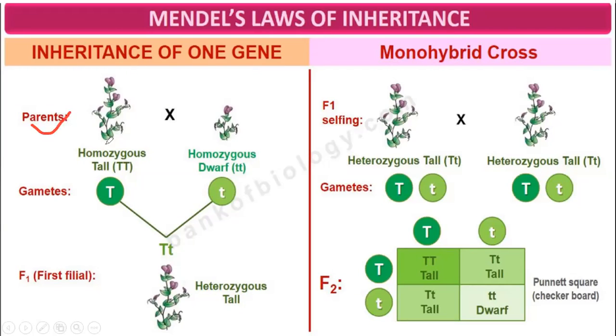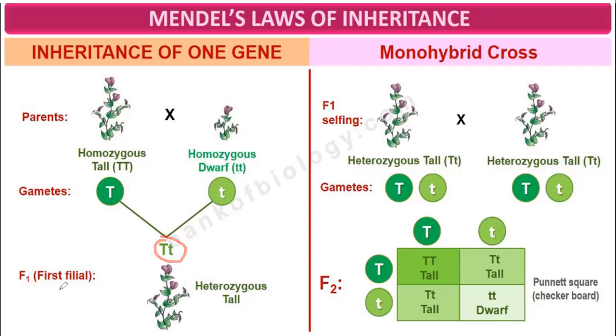So this is the parent. One parent is homozygous tall, and the other parent is homozygous dwarf. When there is a cross, there will be formation of gametes. Gametes are produced because of meiosis. When there is meiosis, 2n becomes n. So the two alleles T are there, they will become one. So gametes are haploid: a single capital T and a single small t. When these gametes fuse, they form a zygote, and the genotype will be capital T and small t.